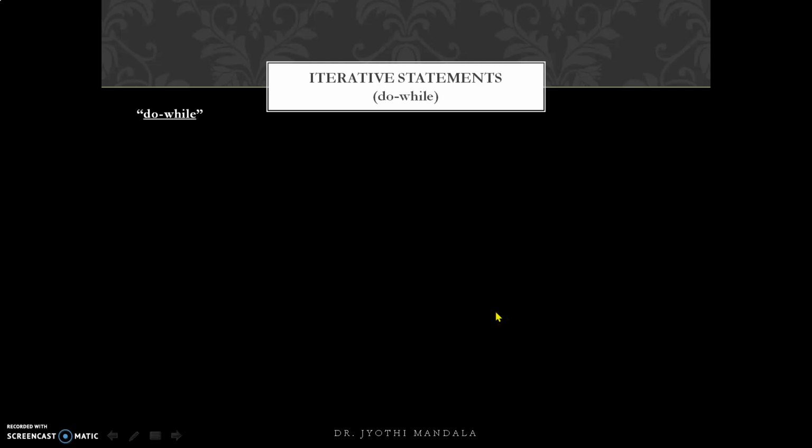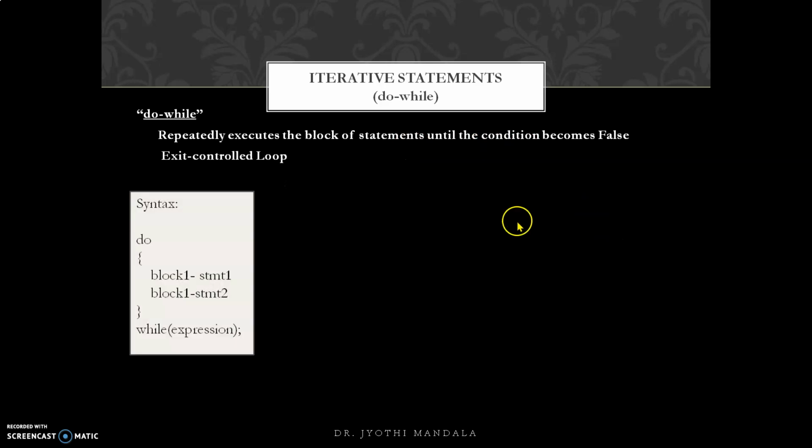We have another case which is called do while. In do while, the block of statements is repeatedly executed until the condition becomes false. See, here the syntax will be like this. We need to enter do. Do means directly it will enter into this block, and after executing this block the condition will be checked. If it is true, again it will execute this block, and this will be repeated. Once the condition becomes false, it will come out of this.